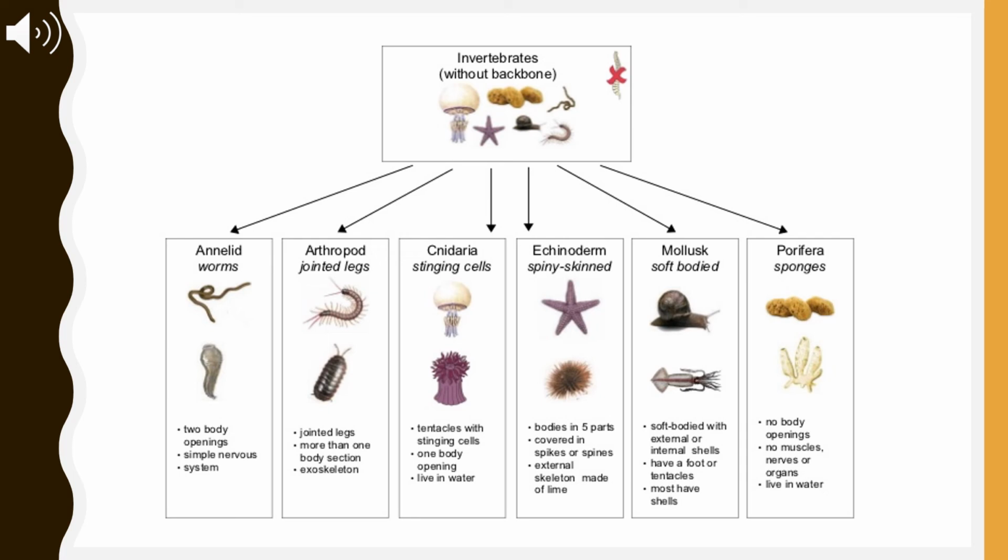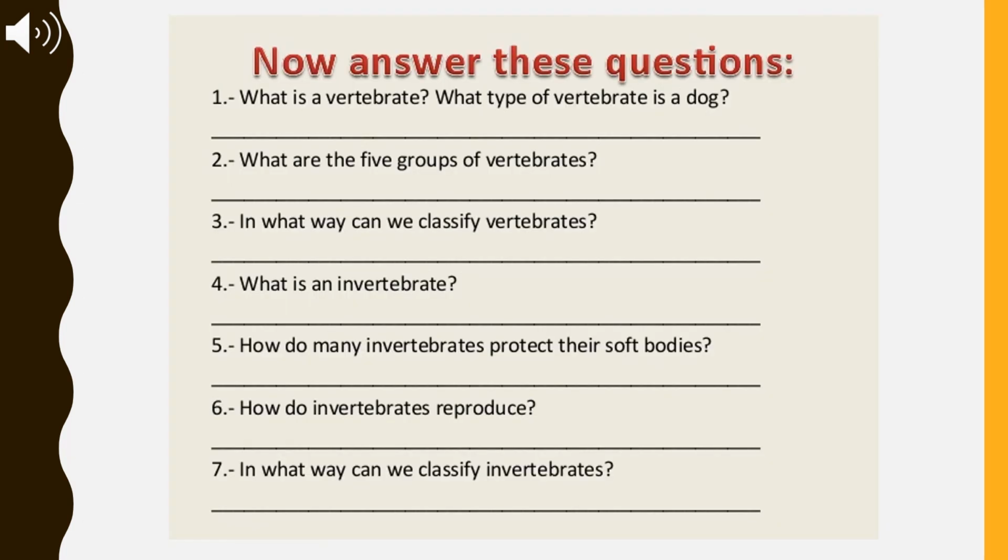Mollusk: soft-bodied. Soft-bodied with external or internal shells. Have a foot or tentacles. Most have shells. Porifera: sponges. No body openings, no muscles, nerves, or organs. Live in water. Try to answer these questions by yourself first. Remember to read all the information and go through the slides once again before attempting the questions.